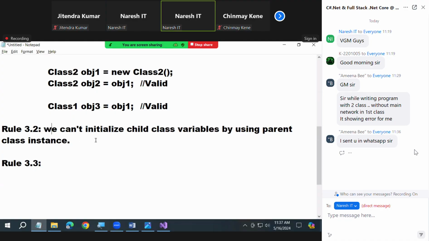We cannot initialize child class variables by using parent class instances. Reverse is not possible, either implicitly or explicitly. I hope you remember these two words. I explained to you already about implicit and explicit. What is implicit? If you do a direct assignment, that is called implicit. If you do some conversion, that is called explicit.